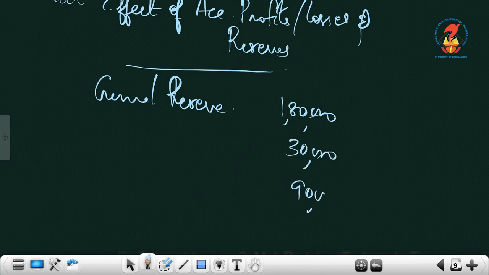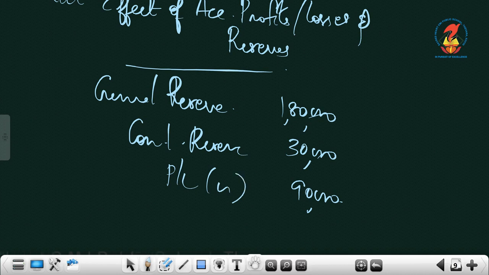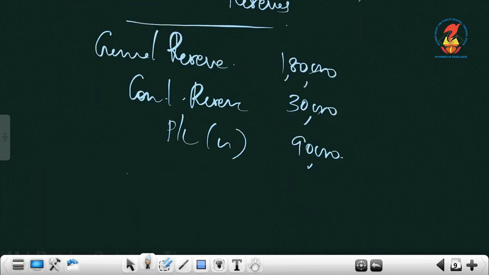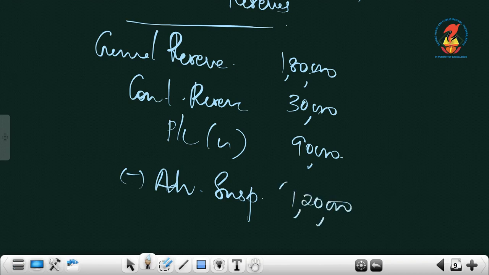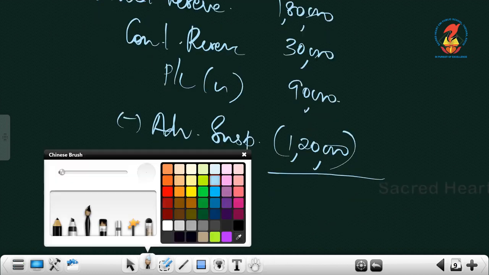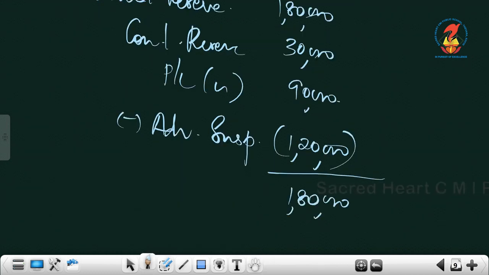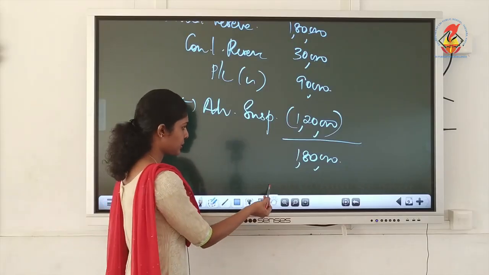And 90. So credit balances you add first: contingency reserve, then the final one, P&L credit balance. From this total, you deduct what is debited. That's a loss, so you deduct it. Advertisement suspense, what's the figure for advertisement suspense? 1,20,000 within brackets because it is to be deducted, and the difference you calculate, it's 1,80,000. So that is the net effect of all the items given in the balance sheet.